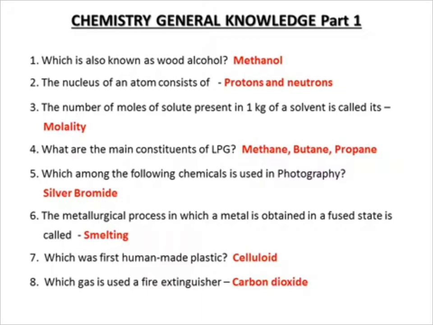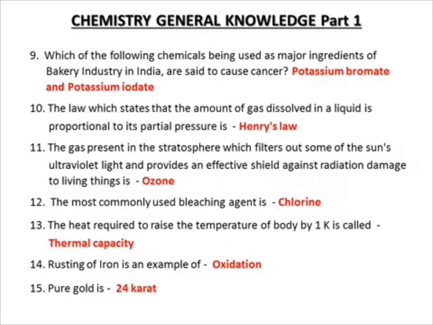Which was the first human-made plastic? Celluloid. 9. Which of the following chemicals being used is a major additive in the bakery industry in India and is said to cause cancer? Potassium bromate and potassium iodate.